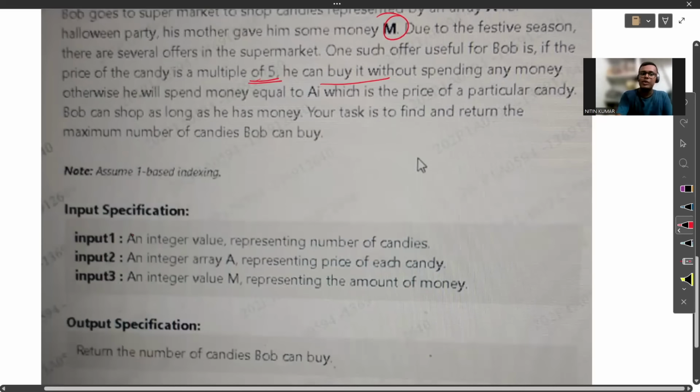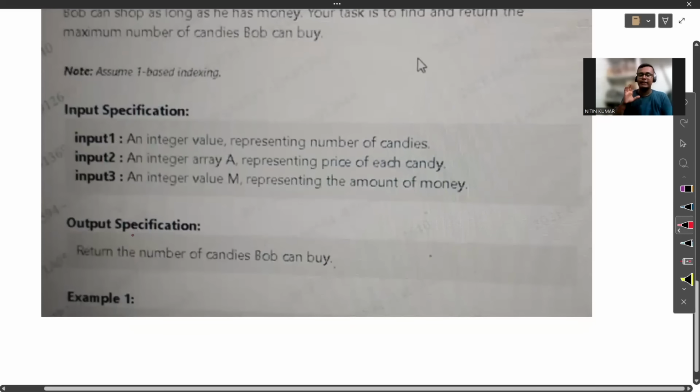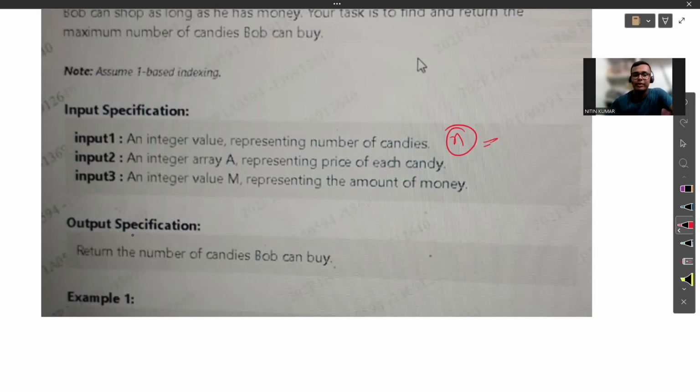So you can see the input specification will be like this. Again, the first input is the integer value representing the number of candies. Next will be the array A, which has the n candies, and it will represent the price of each candy at each particular index. Understood? And the next value is M, which is the maximum amount I have initially to buy candies.